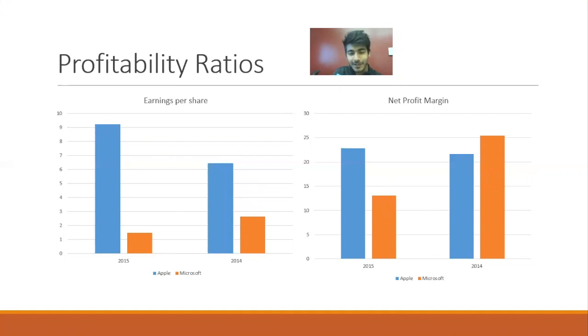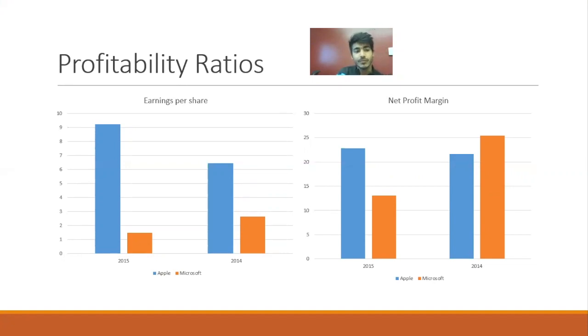Let's take a look at net profit margin. In net profit margin, we can see that again, Apple is doing well from 14 to 15, but Microsoft is not doing that well from 14 to 15. Basically that means that Apple is pricing its products correctly, hence the higher net profit margin. But Microsoft, on the other hand, is not generating enough sales, or maybe there's something wrong with their